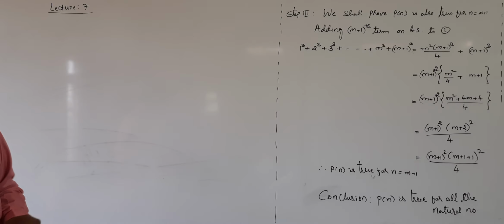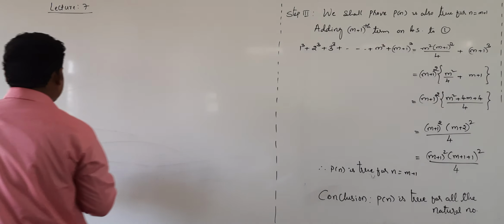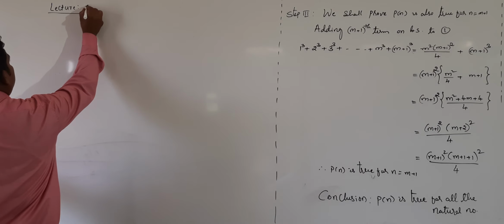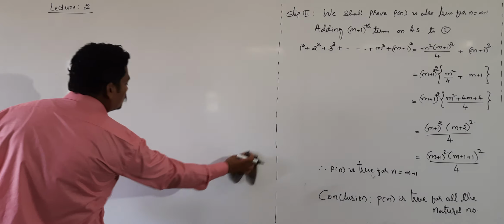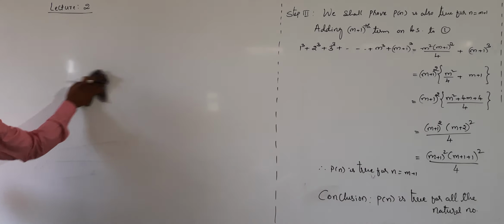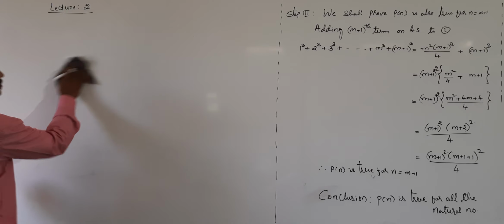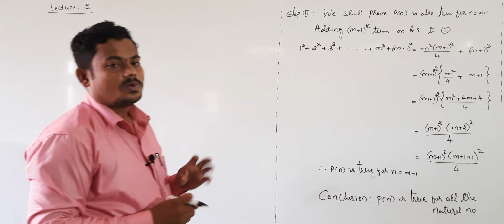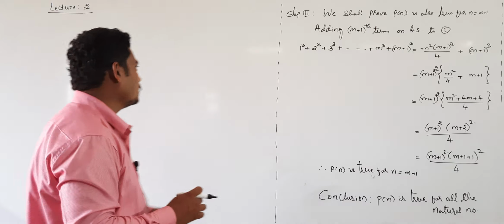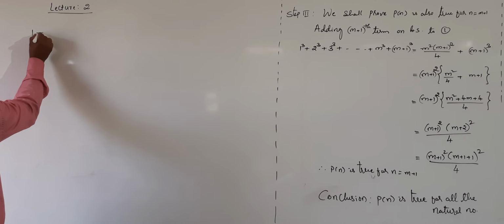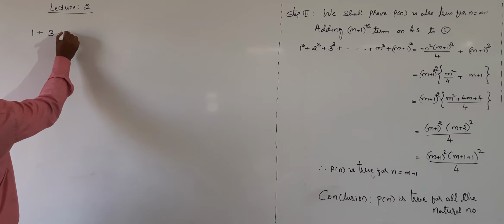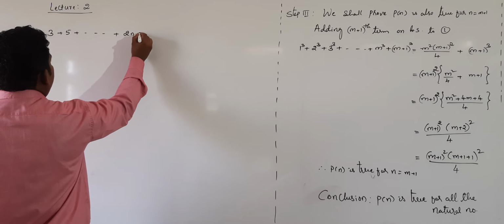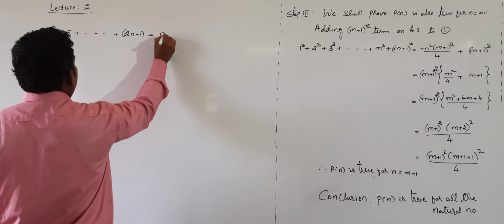Next problem, prove by using the principle of mathematical induction: 1 plus 3 plus 5 plus and so on plus 2n minus 1 is equal to n square.